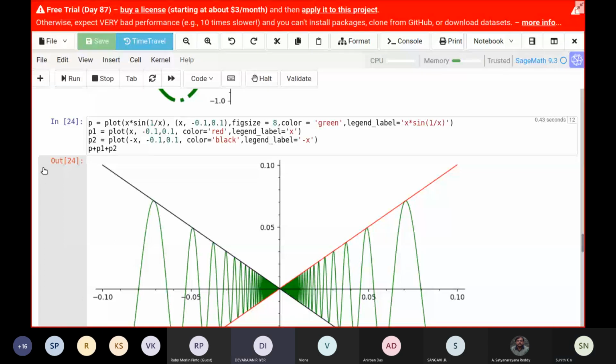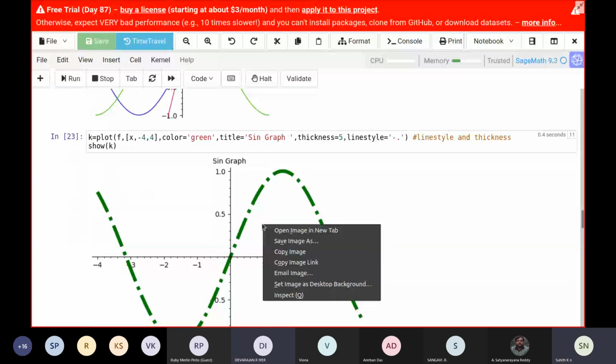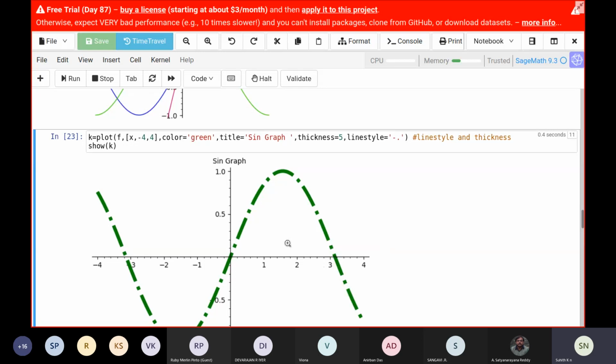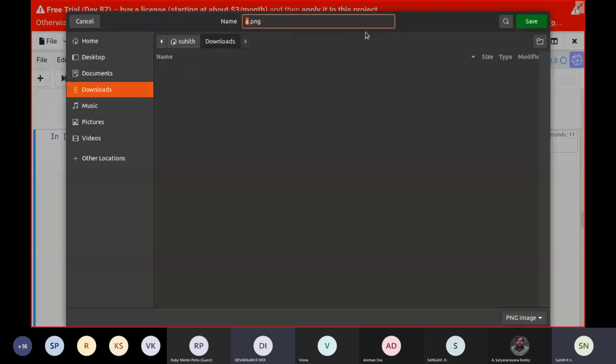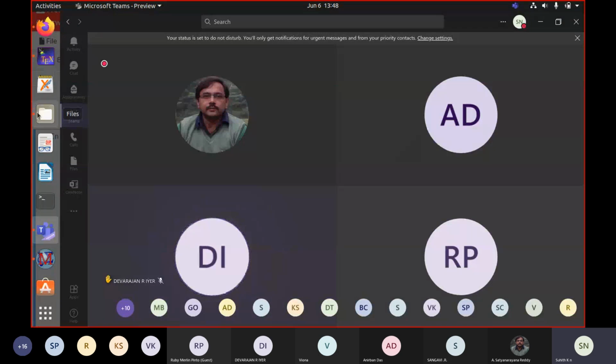I have a question. In the previous graph, I tried to download the image, but I couldn't see the title in the graph. It came without the title. Is that normal? I'm not sure because I've not downloaded the image. Let me just check for you.